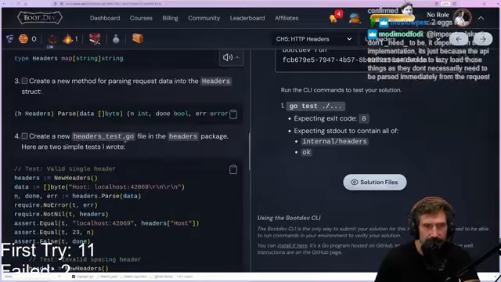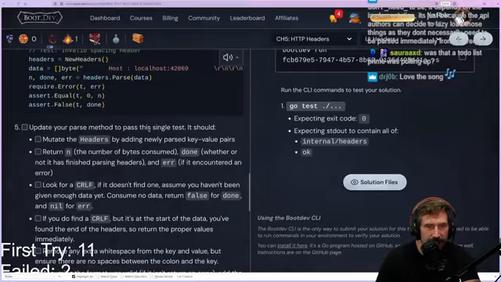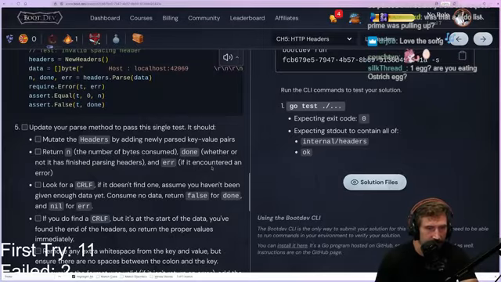All right, we're going to create this new thing right here where we're going to parse out these headers. Okay, fantastic. Update your parse method to pass this single test. It should mutate the headers by adding new parsed key-value pairs and return n, the number of bytes it consumed, done, whether or not it finished parsing the headers, and an error if it encountered an error.